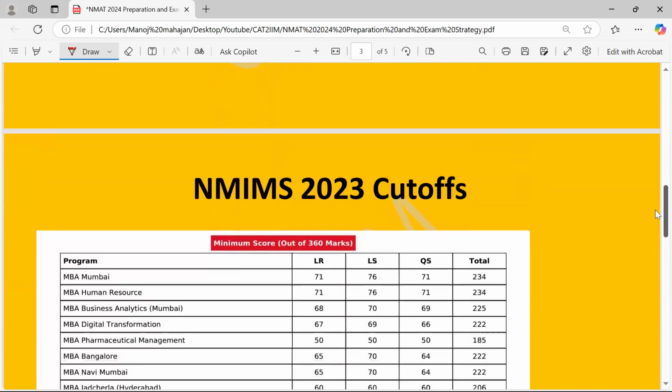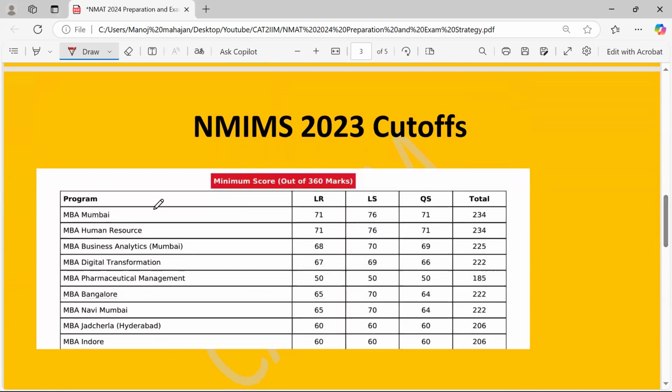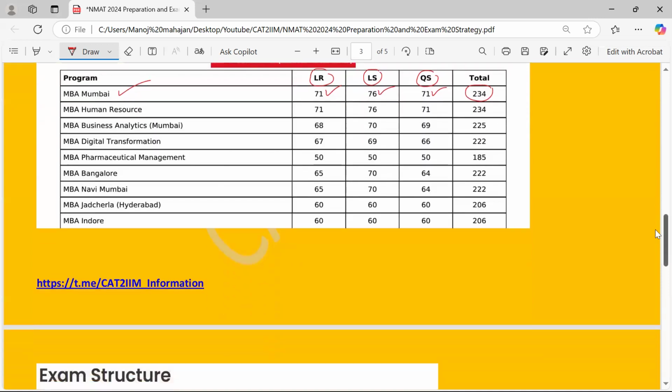Now, when you look at the NMIMS 2023 cutoff, the most sought after is the MBA Mumbai campus, where the cutoffs in the sections were logical reasoning 71, language skills 76, quantitative skills 71. In the quantitative skills section you get the data sufficiency and the DI also. 234 was the overall cutoff. You can have a look at the other courses' and campuses' cutoffs too, but the most sought after is the NMIMS Mumbai campus.